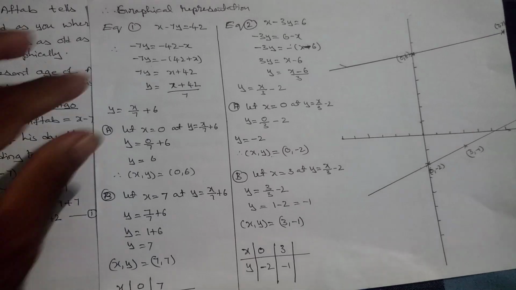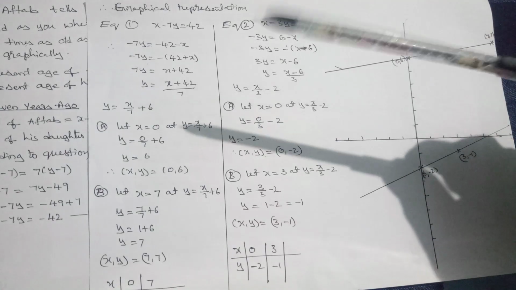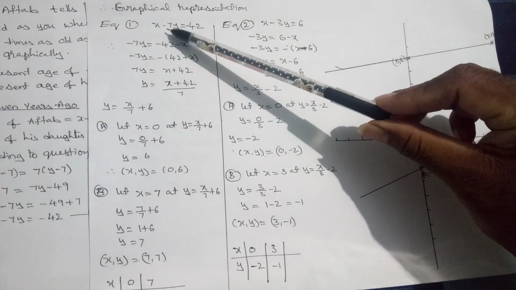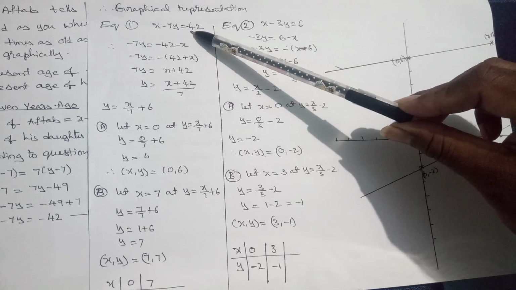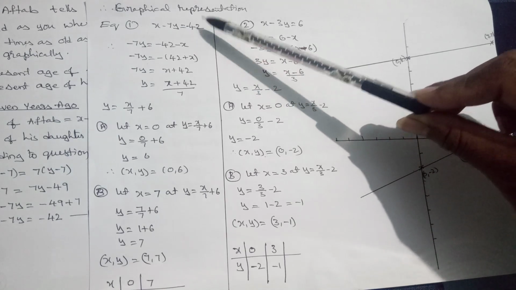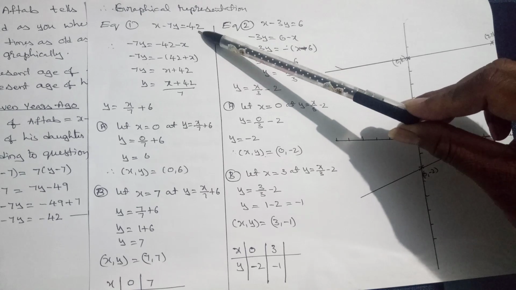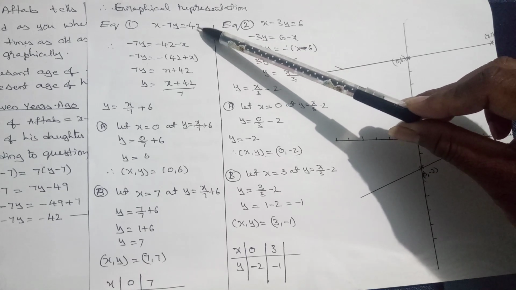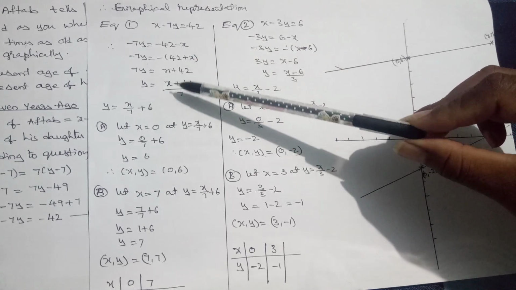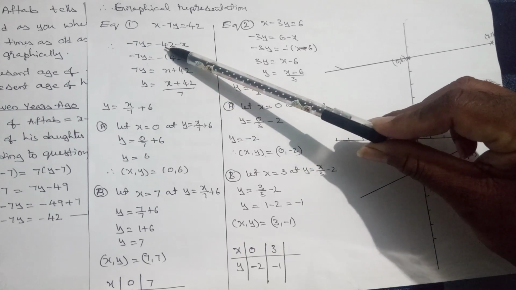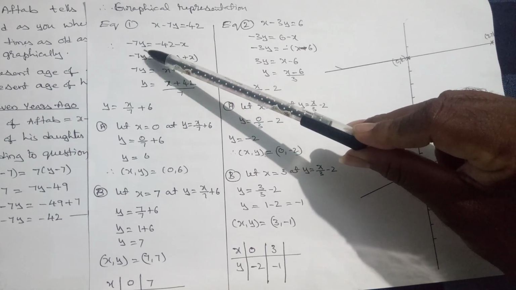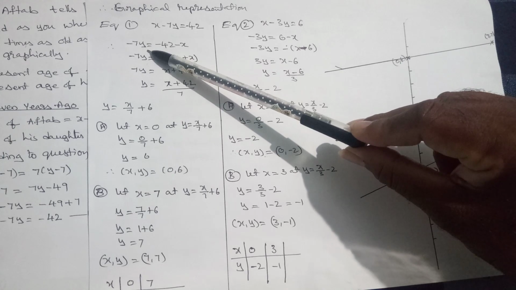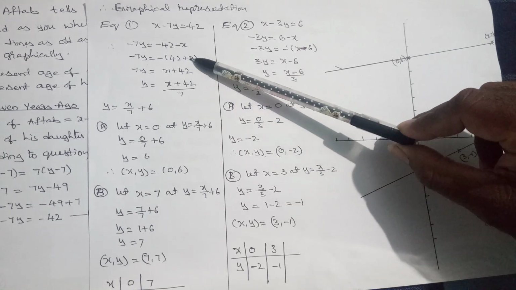Now take the first equation, x minus 7y is equal to minus 42. I already discussed in the previous video how to convert into y form. I kept y on the LHS and brought everything else to the RHS.